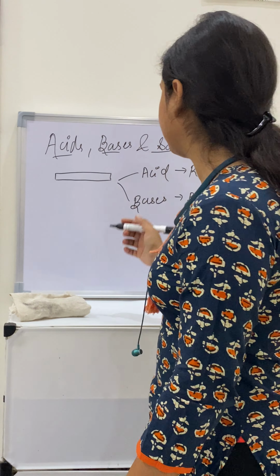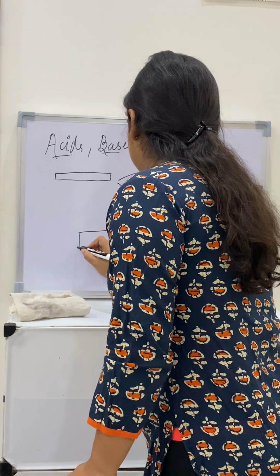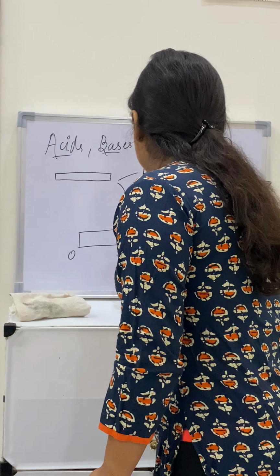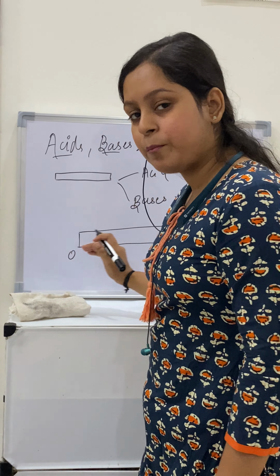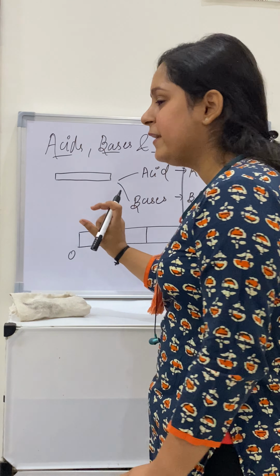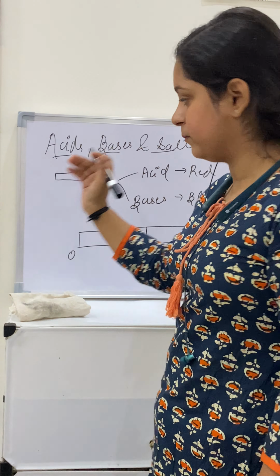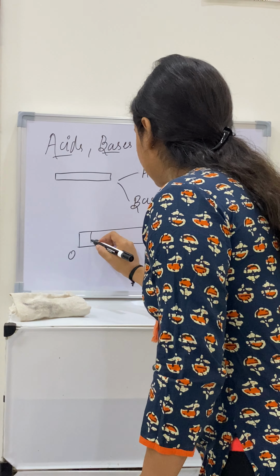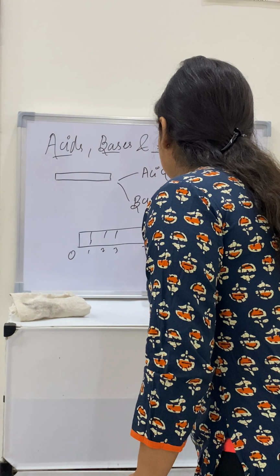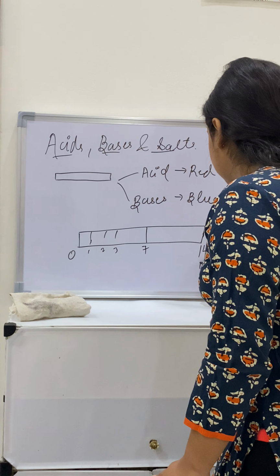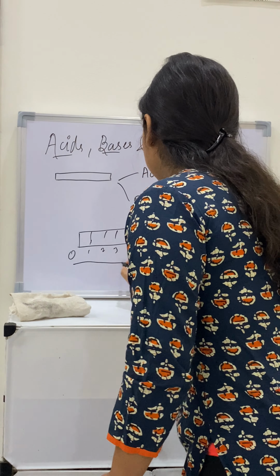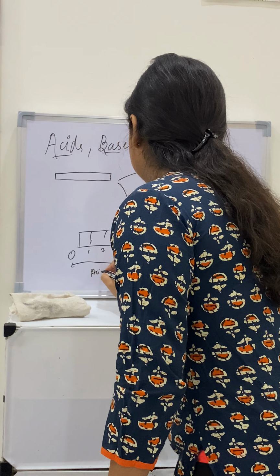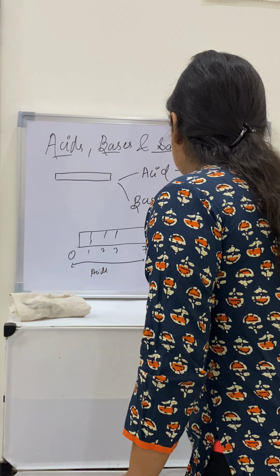Now there are strong acids, weak acids, strong bases, weak bases. We can also distinguish them with the help of universal indicator paper. That is also a strip of paper numbered from 0 to 14, and it has different shades of color like VIBGYOR. Like 1, 2, 3, and this will be neutral at 7 and 14 for bases. 0 to 7 will be acids, and 7 to 14 will be the bases.